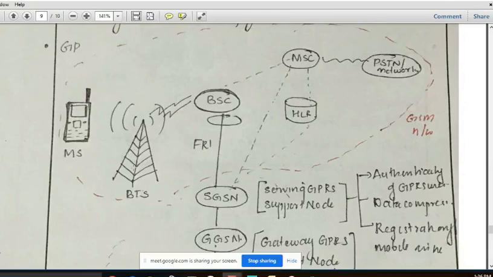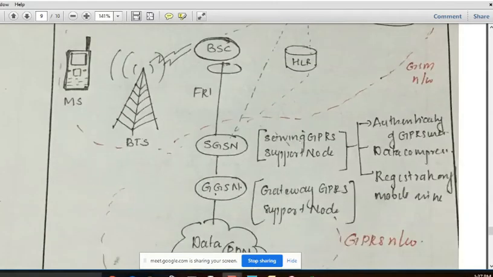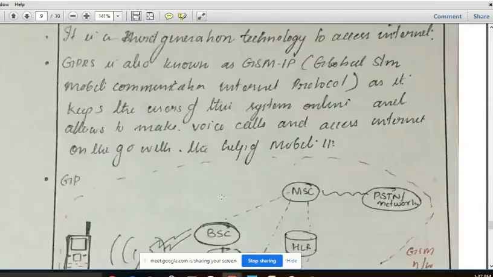The base station is upgraded, with software upgradation done in the base station transceiver, and the base station controller also gets software upgradation plus some equipment added in this older GSM network. So GPRS is nothing but a GSM network plus some additional nodes. Here we can see 2 additional nodes, so we will discuss that.